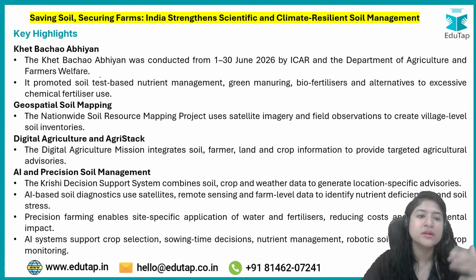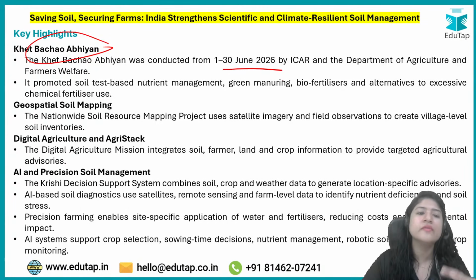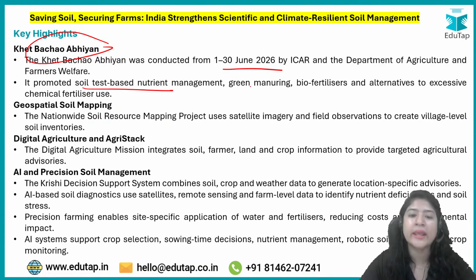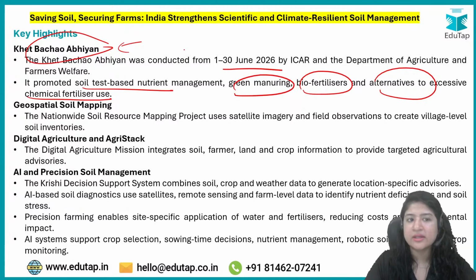Next up we have Khet Bachao Abhiyan. That has been done recently, where the motive was to promote soil test based nutrient management, again making farmers aware about the Soil Health Card. Green manuring: what happens is they act as a mulch and they also add nutrients into the soil. Biofertilizer is an alternative to excess chemical fertilizer. This was recently done under the Khet Bachao Abhiyan.